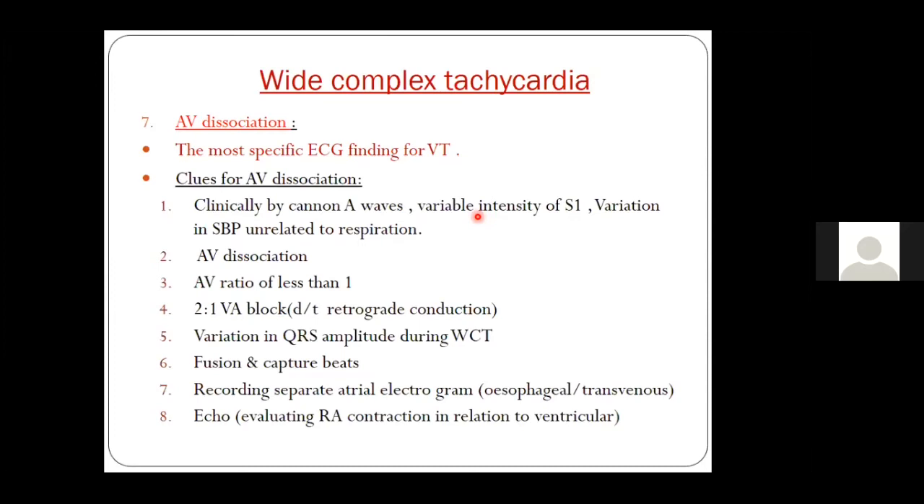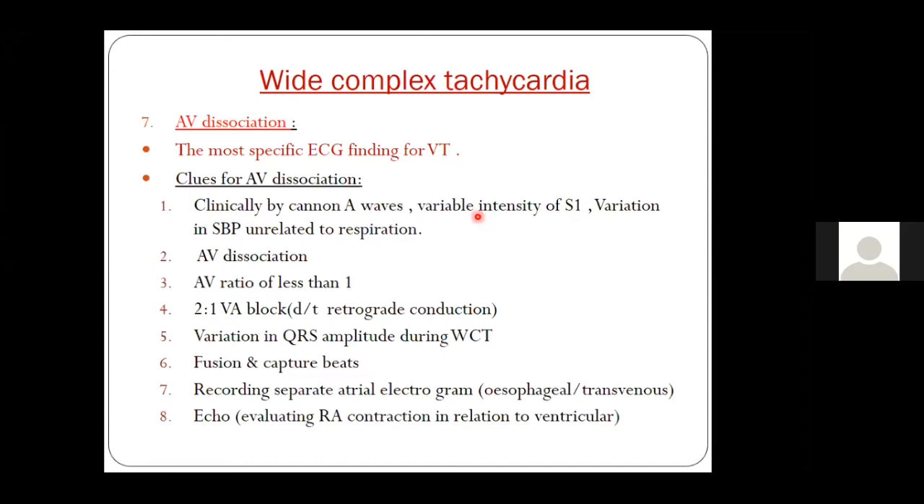Now, what are the clues for AV dissociation? As I already told you, see the patient clinically: you get irregular cannon A waves, you get variable intensity of the first heart sound, and you get a variation in systolic blood pressure which is unrelated to respiration. So these are the typical clinical points in a patient with ventricular tachycardia. Next is AV dissociation on the ECG. Typically, you see more QRS complexes than P waves. So there will be hidden P waves in the ECG.